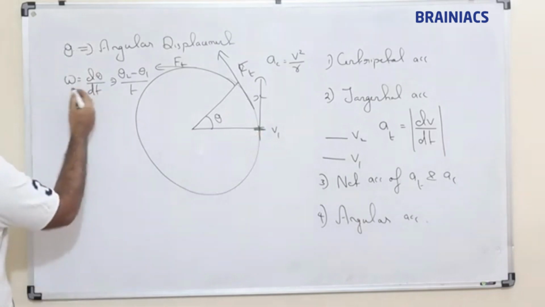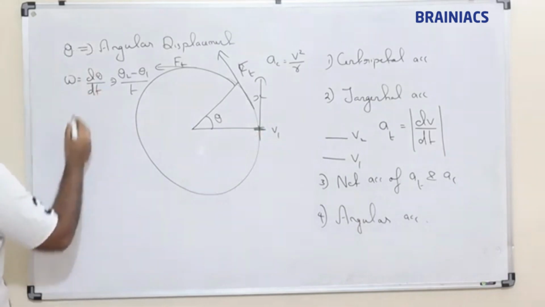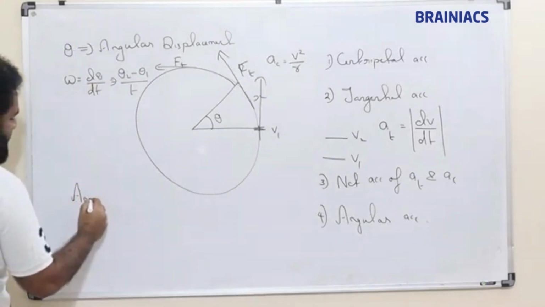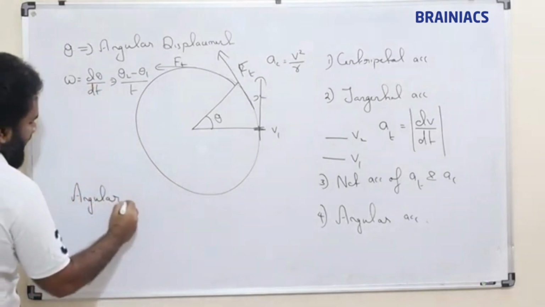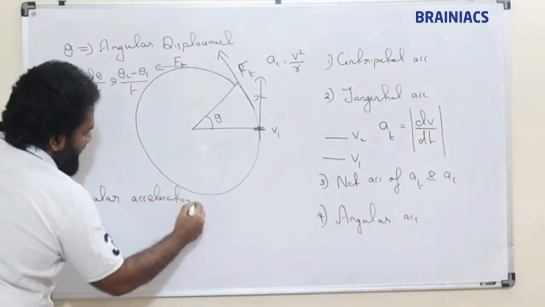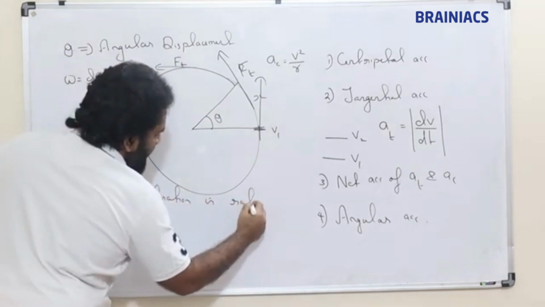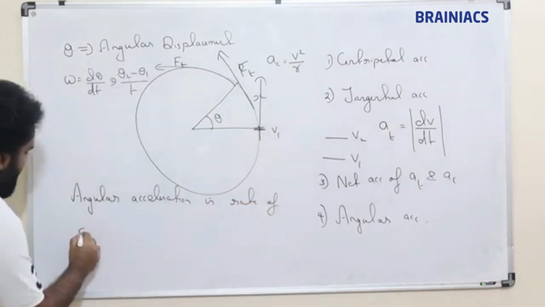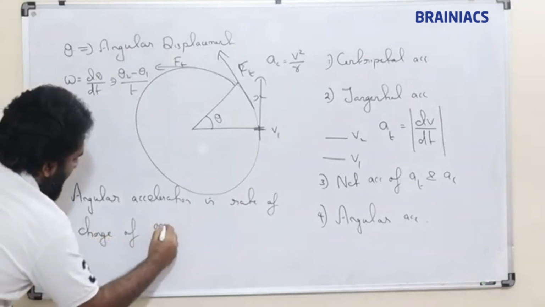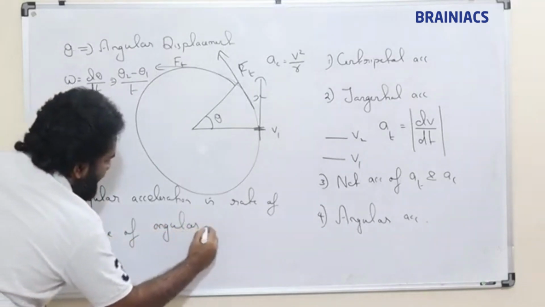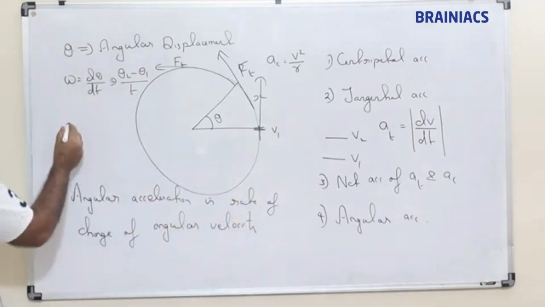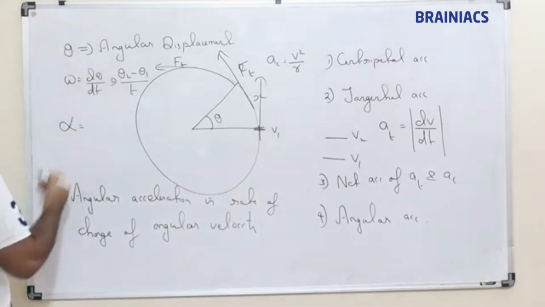So just like omega is equal to d theta by dt, angular acceleration is the rate of change of angular velocity, and it is denoted as alpha.